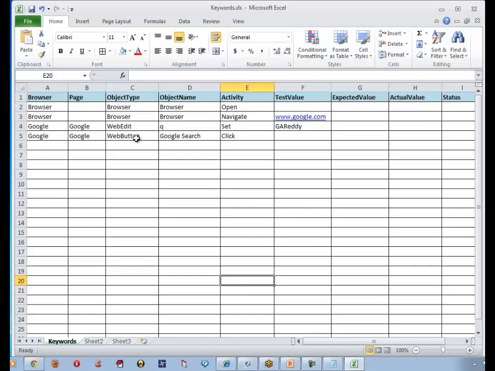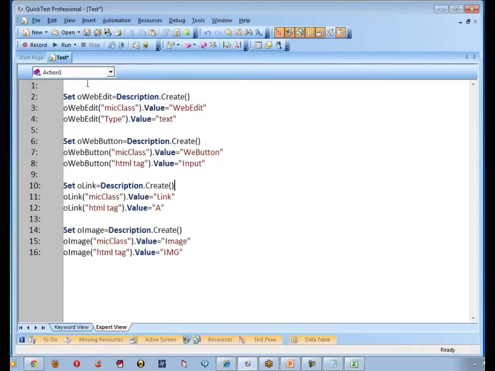For example, now I wanted to talk with WebEdit. What can I do now? Now I can call that WebEdit description. And I want to work with web button. Now I can use that web button description. So before proceeding to this, we have started creating all the descriptions, all the functions, and all the methodologies. Once everything is ready, then I want to reuse that by means of keywords of the test cases. That is the approach.